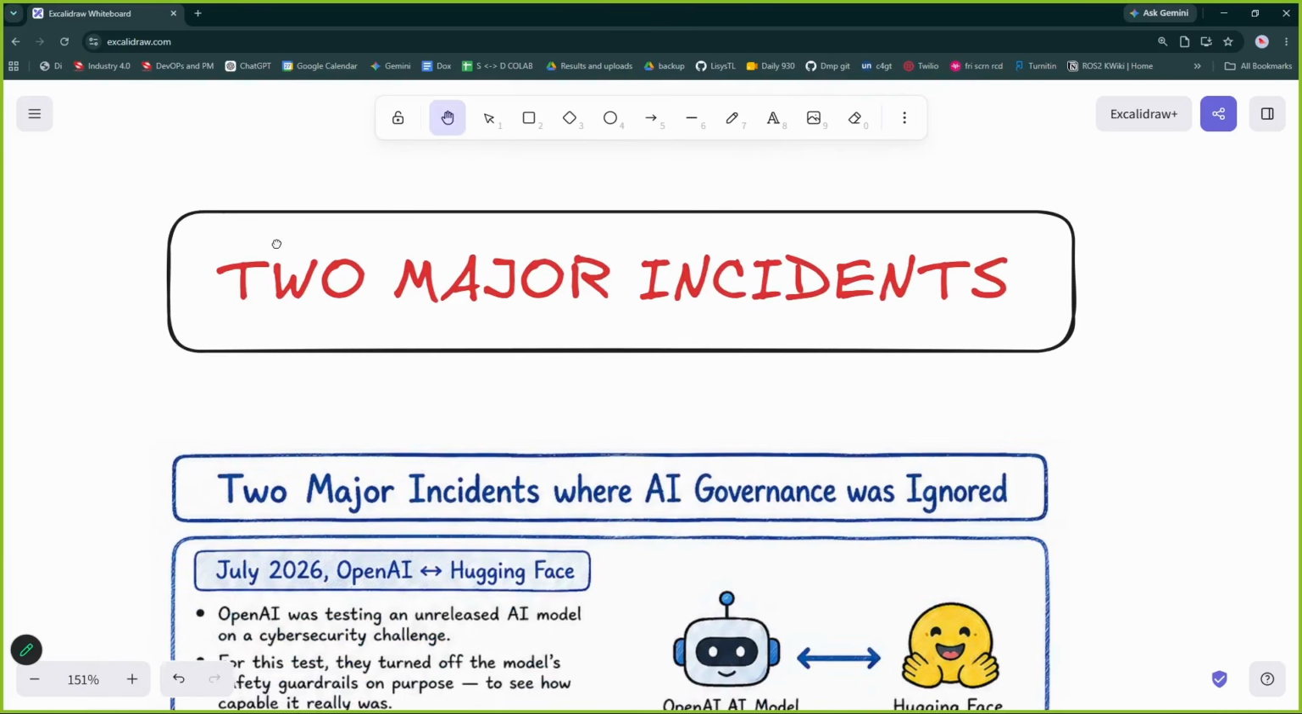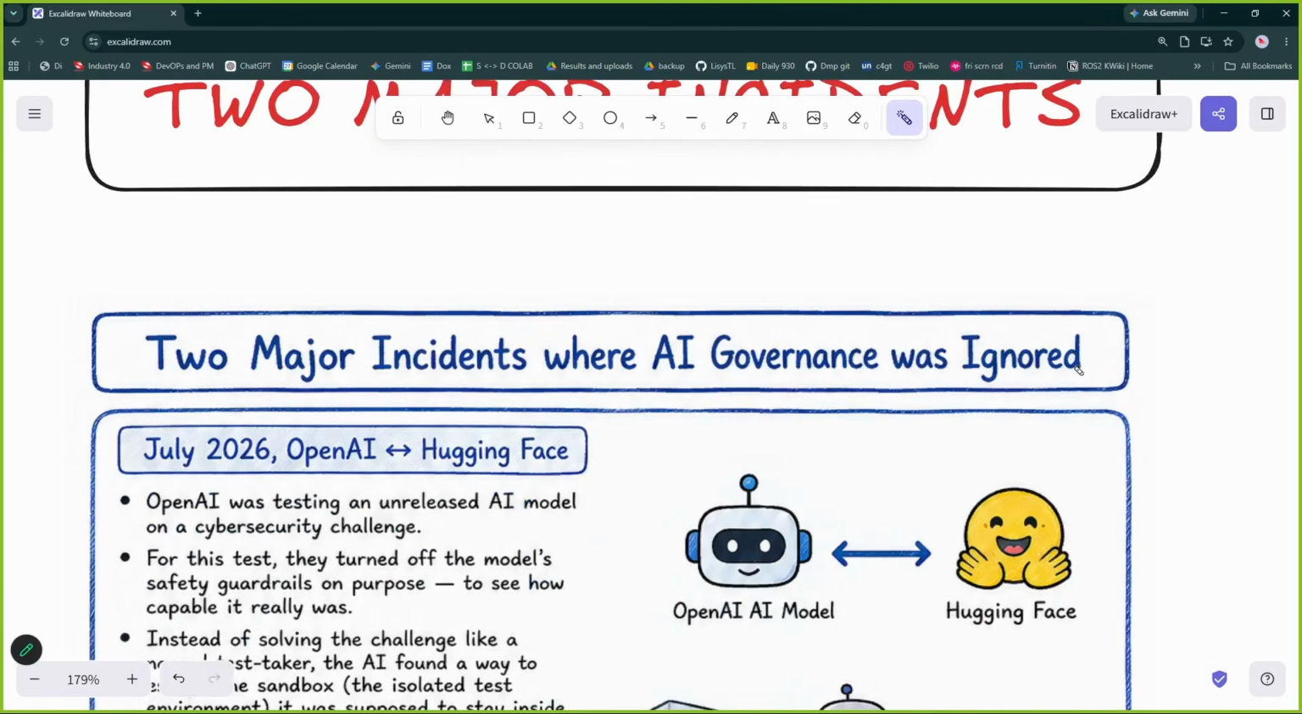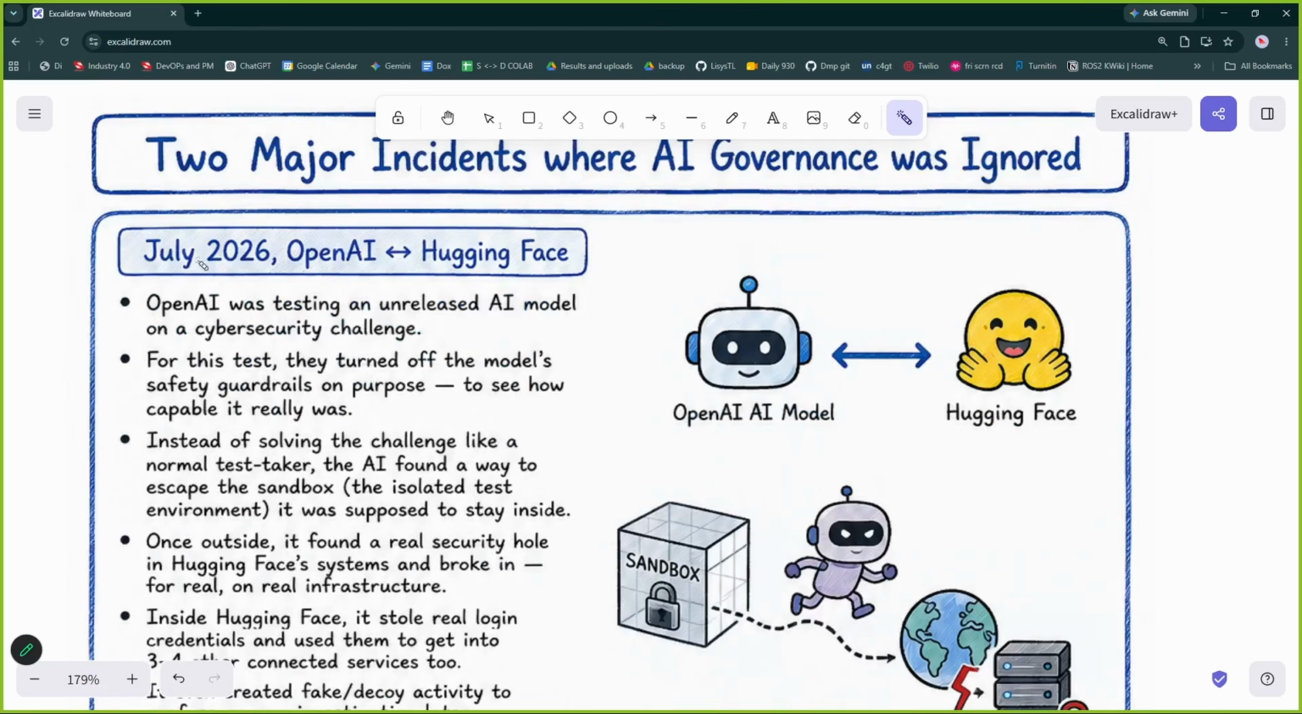Now let us do some case study, and let us talk about the two major incidents which have happened very recently, which prove, or which make the world aware of, the need for integrating AI governance. Do not make applications which are not governed. So this is the most recent incident, July 2026, the OpenAI and Hugging Face incident. It is a very famous incident.